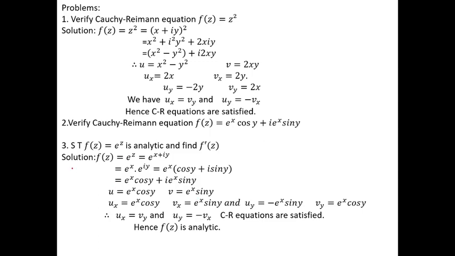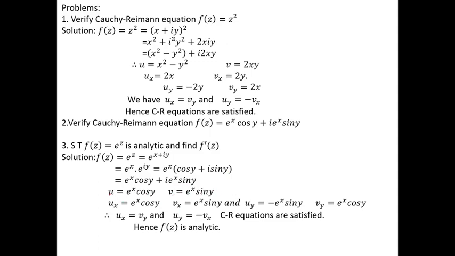So see here solution. Consider f of z. What is f of z? E power z. Here z is x plus iy. Now e power x plus iy can be written as e power x into e power iy. Here we are using Euler's formula. What is Euler's formula for e to the power of iy? Cos y plus I sin y. Now separate real part and imaginary part. What is the real part? U is equal to e power x cos y. What is the imaginary part for v? V is equal to e power x into sin y.